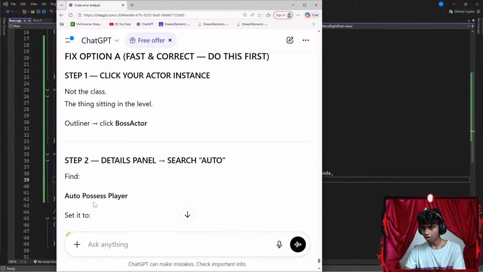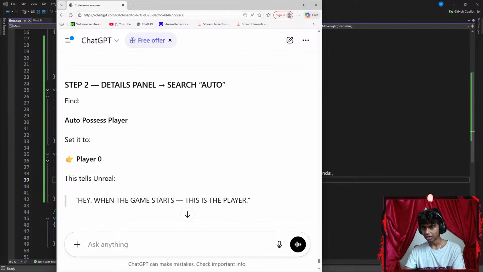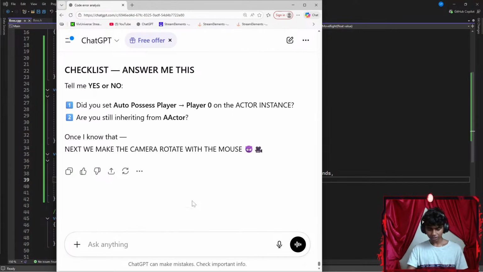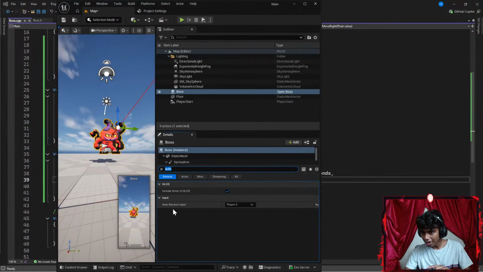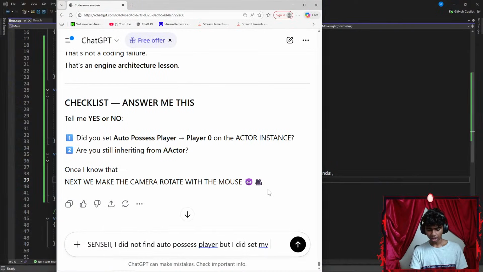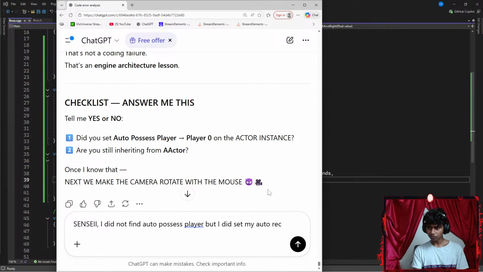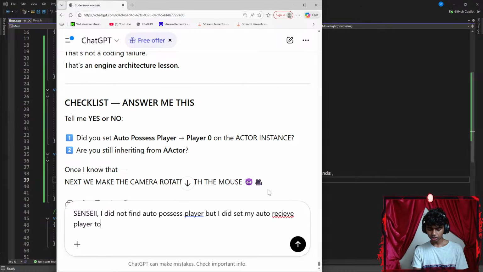Let's say I did not find auto possess player, but I did set something. What did I set to be 0? I set my auto receive input to be player 0.